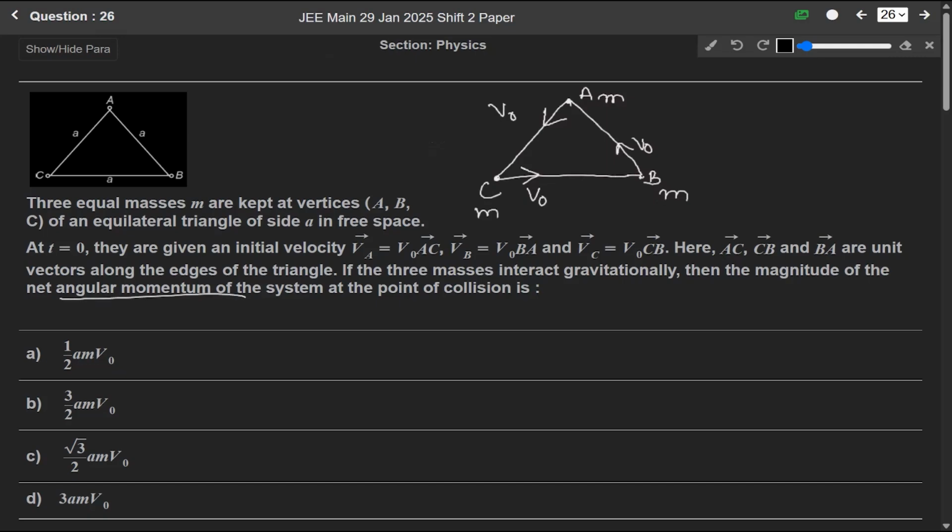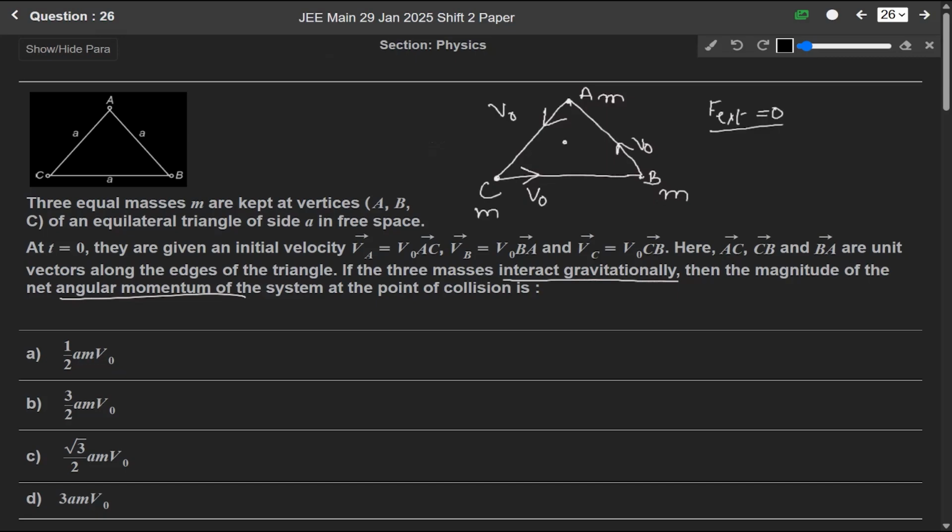If these three masses interact gravitationally, the gravitational force is basically the internal force of the system. So the external force will be equal to 0, because gravitational force is an internal force.